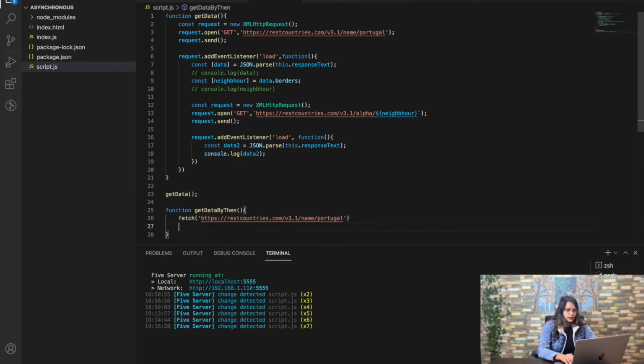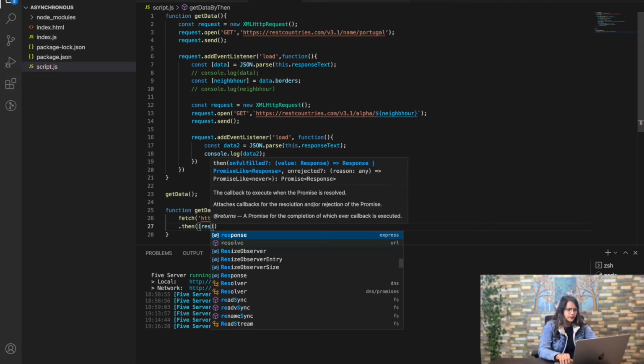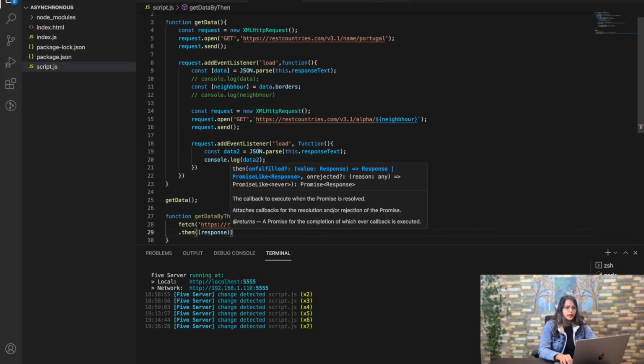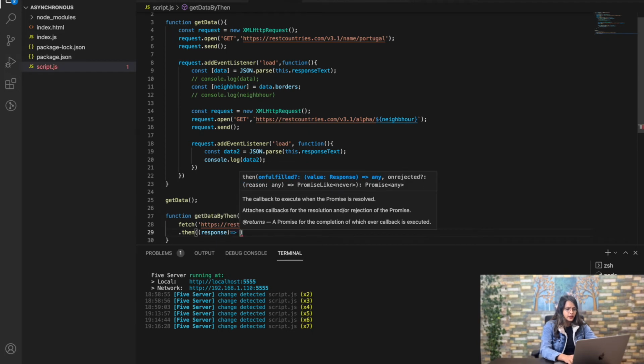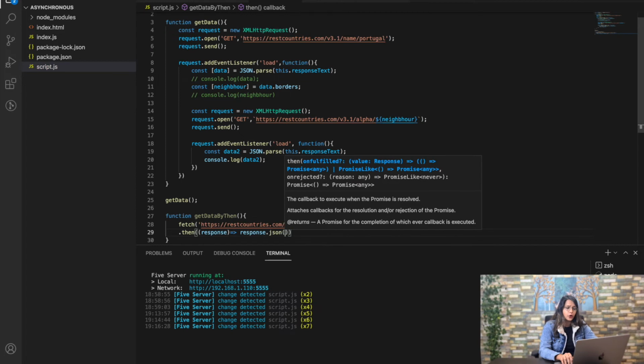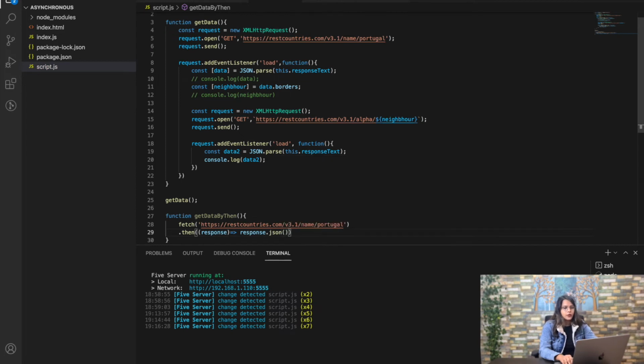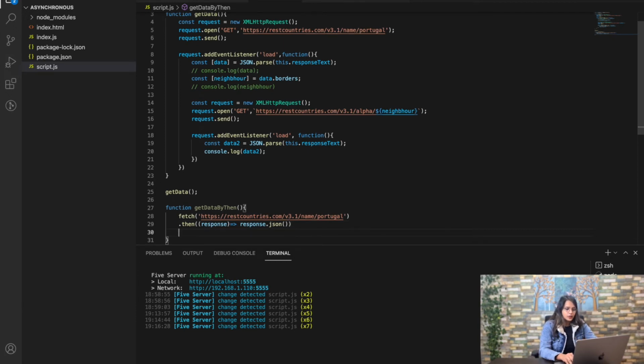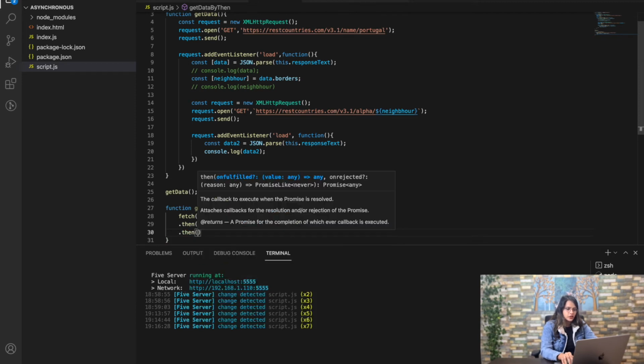Now I am using then to consume it, and here I am getting it, for example, as response. But the data that we get from fetch, we have to convert with .json first, because directly we cannot access it, otherwise it will come to us as a promise again. And now then we can access the data in the simpler JSON format.